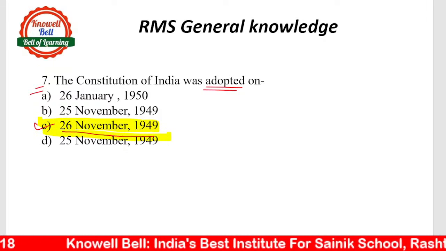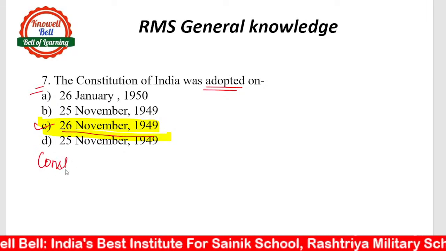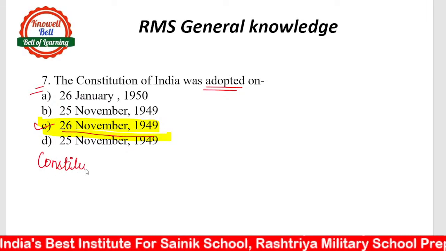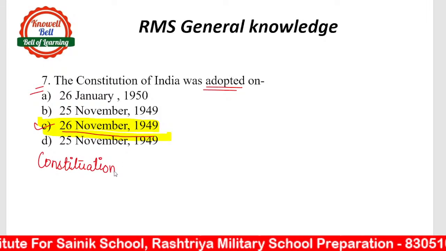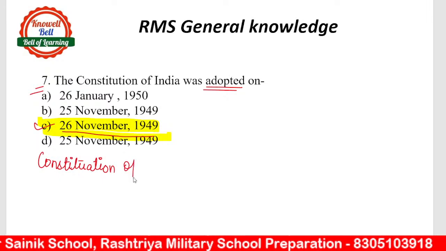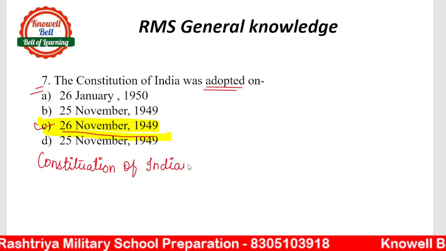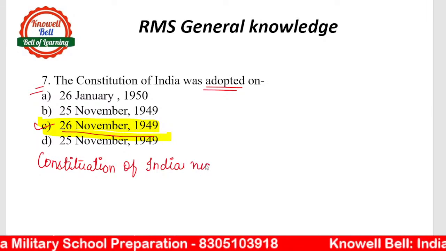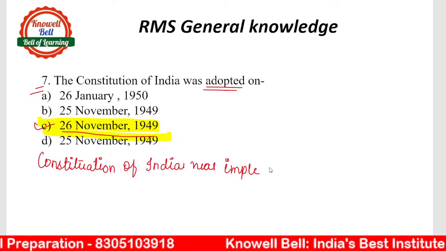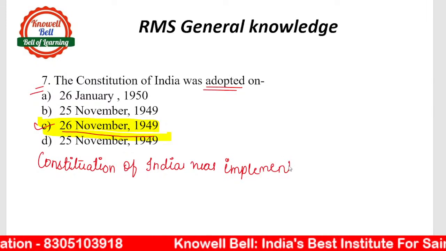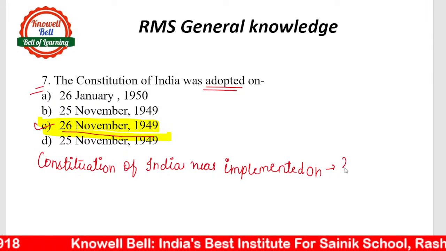But there is another term that says Constitution of India was implemented. Now there is a difference between adoption and implementation. Adoption means हमने उसको स्वीकार किया था and implementation means हमने उसको लागू किया था. So Constitution of India was implemented on. दोनों ही चीजें आप याद रखेंगे. Constitution of India was implemented on 26th January 1950.